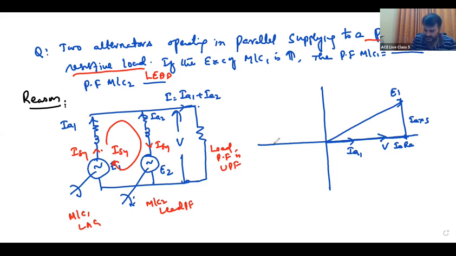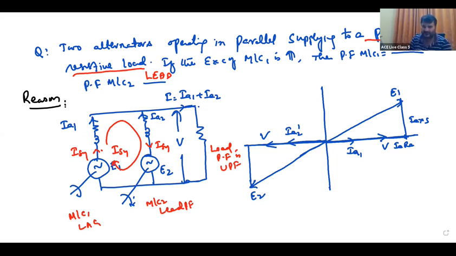But the second machine, this is V, this is IA2, this is IA1, but IA RA, IA XS. This is E2. Fine? So this is the power factor at UPF, unity power factor.